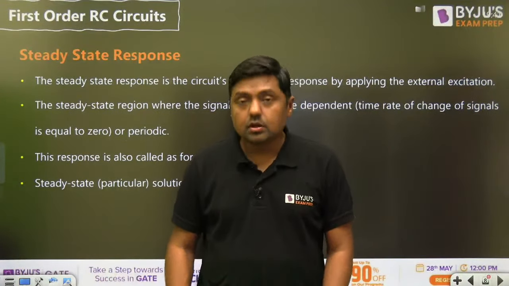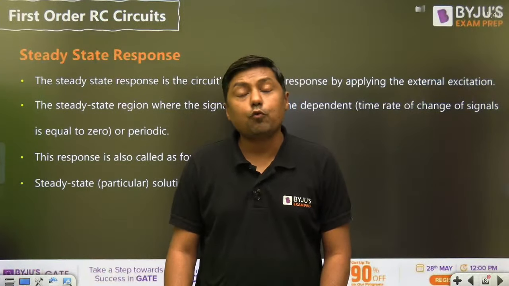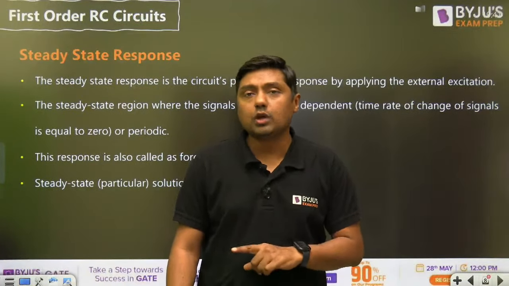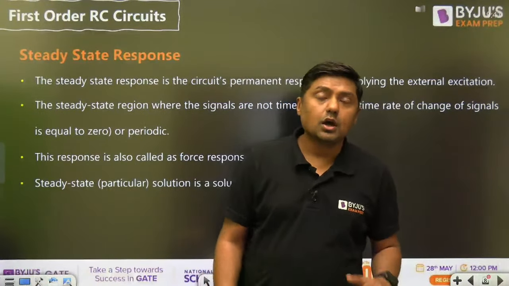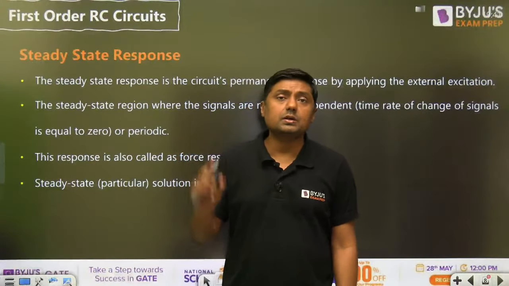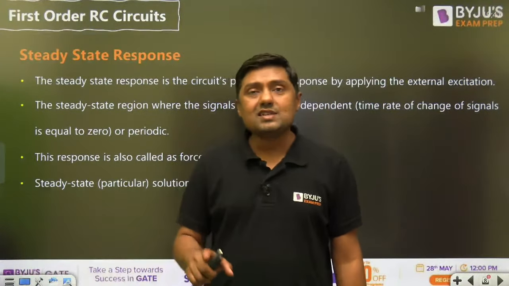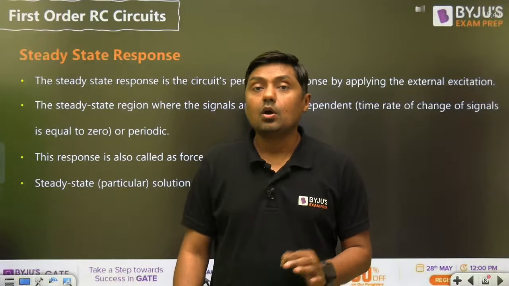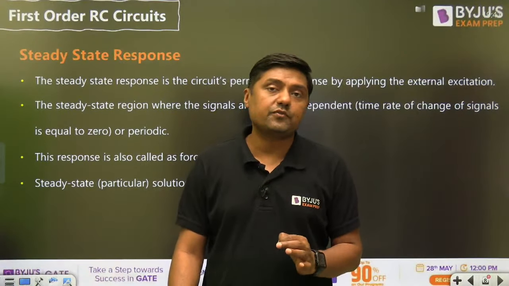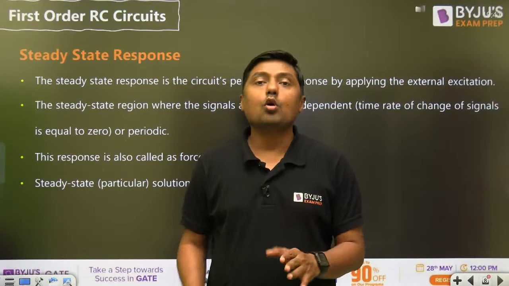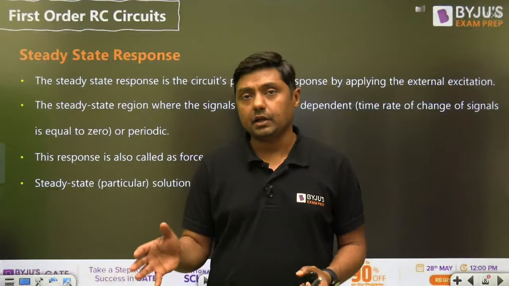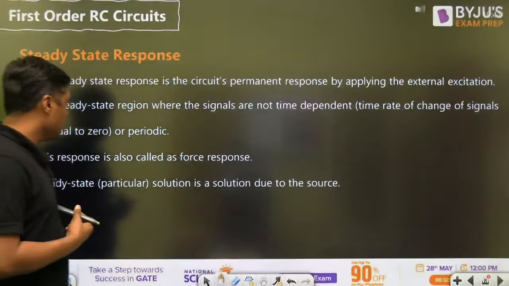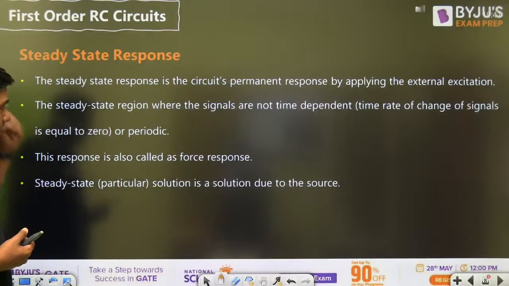Then the third important thing is called forced response. Why? Because when we are giving the input, the output will give the response according to the input, and that is called what? Forced response. So transient is called natural response, steady state response is called forced response. Transient is the complementary function, steady state is what? Particular integral. When we have the non-homogeneous differential equation, we get two solutions: complementary function and what? Particular integral. Steady state response is represented by the particular integral. We will solve this then. So it is due to the applied source.